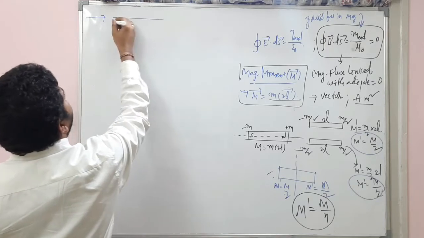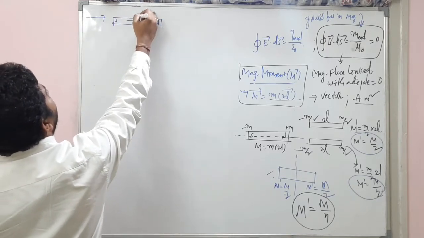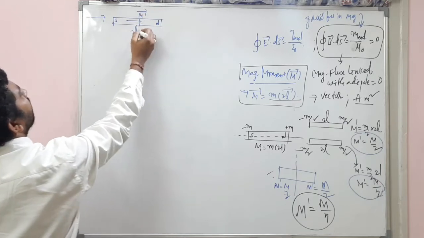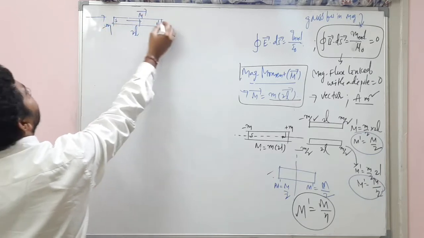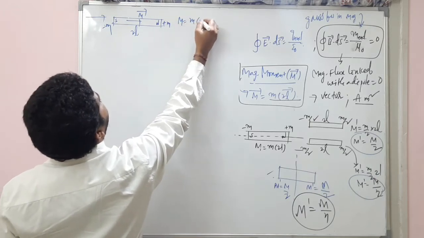There is a magnet, a south pole here, north pole here. Magnetic moment is m bar and its length is 2L. Pole strength is minus m plus m. So the magnetic moment here is m into 2L.